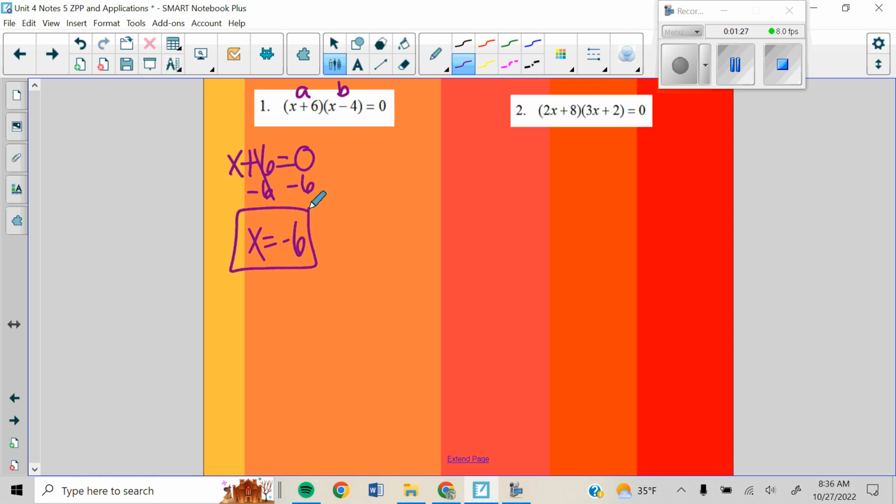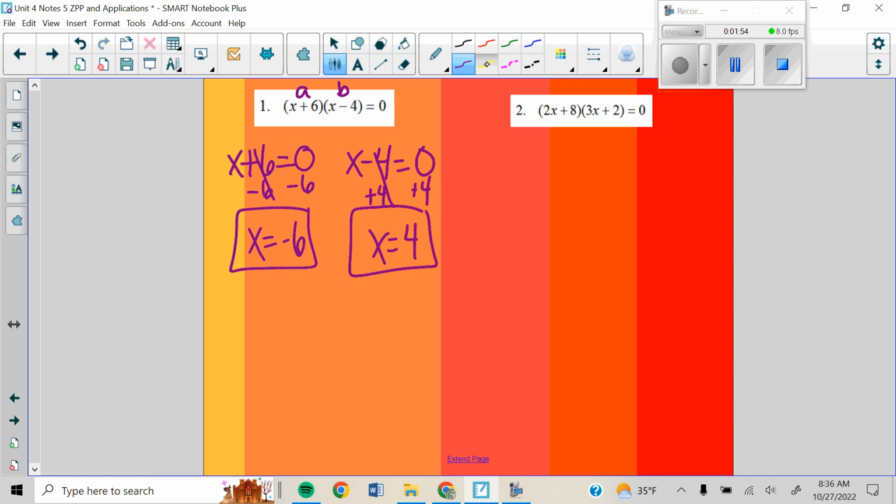If I plug -6 back into my original problem, the x plus 6 times x minus 4, that would equal 0. Or my B portion could be equal to 0. So I'm going to solve that, so I get x is equal to 4. So either x is -6 or x is 4. Either one will give us 0. So we have to state both of those are possible answers.